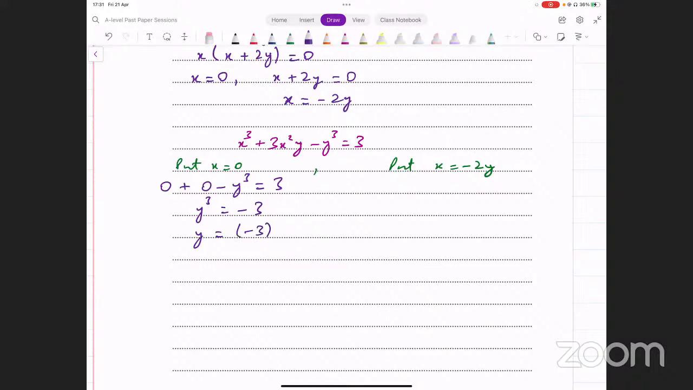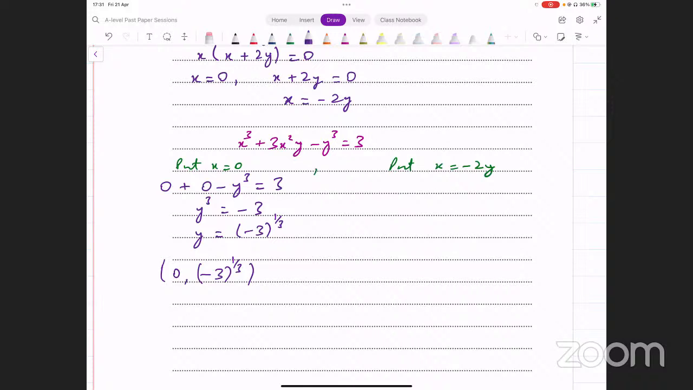So this is minus 3 whole raised to power 1 over 3. इसको ऐसे भी लिख सकते हैं या cube root वाली form में लिख लें. So one point that we're getting is 0 and minus 3 whole raised to power 1 over 3. This is one point, one stationary point that we have.